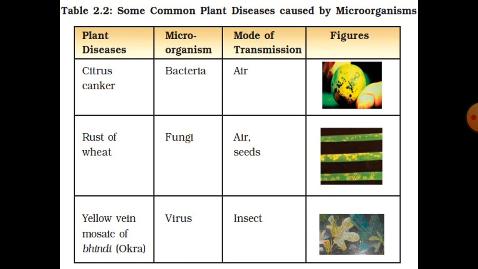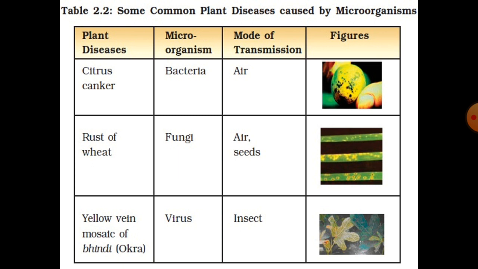Now some common plant diseases caused by microorganisms are shown in these images. First is citrus canker, which is caused by bacteria. It generally affects citrus fruits like lemon, oranges, and all. Now figures are also shown. Some small spots are seen on that lemon. Second is rust of wheat. The microorganism which causes the rust of wheat is a fungus, and the mode of transmission is air or seeds.